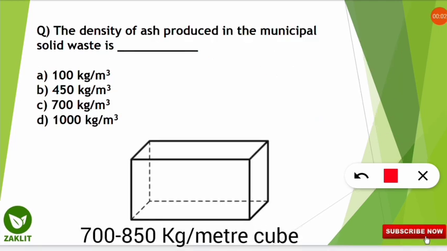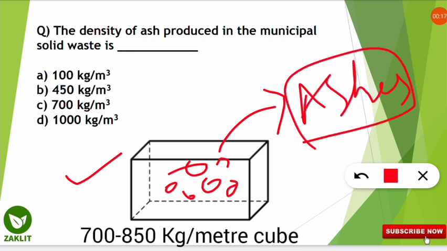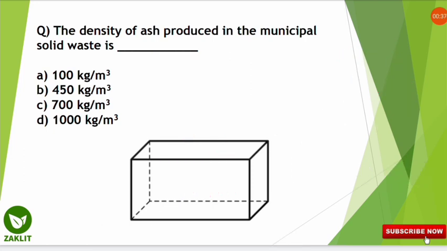meter cube. So let us take an example that this cuboidal space is the municipal solid waste where it is dumped. So if the solid waste is placed here, and if it is burned, then it will turn into ashes. So as per this 700 to 850 rule, if we are burning 1 meter cube, that means the volume of the municipal solid waste, per meter cube, 700 to 850 kg of ashes will be formed. So if you are burning within this volume, then we will get the range of 700 to 850 kg of ashes. So I hope you are able to understand. Let's move to the next question.